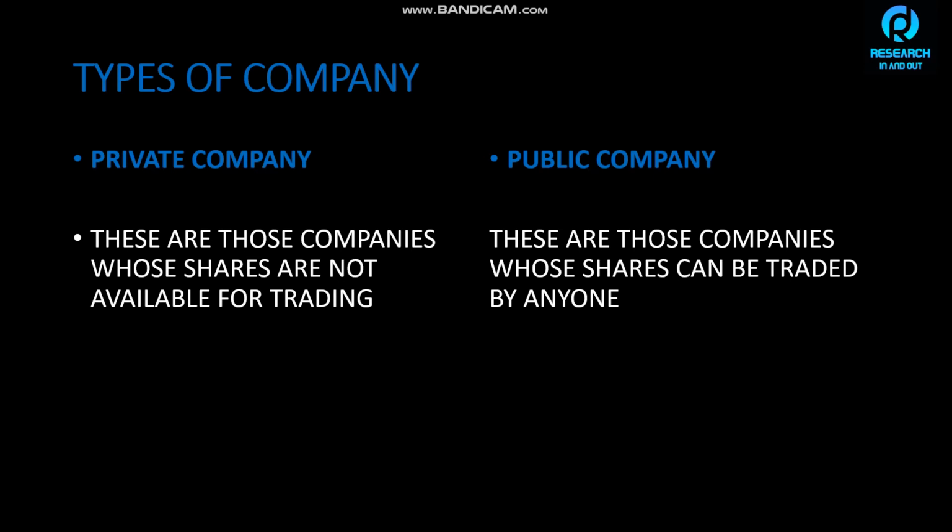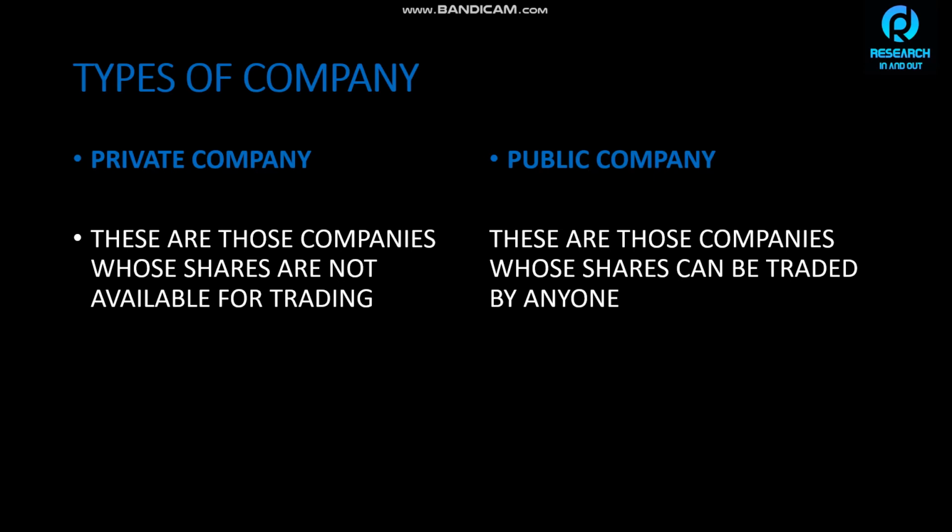And what is a public company? Public companies are those companies whose shares we can trade easily, and we don't need to have crores of rupees. We just need to have 100 rupees, or whichever amount you want to purchase any share for. There are companies whose share price is 50 paise, 5 rupees, 50 rupees. You need to have that amount of money, that's it, and you can purchase one share of that particular company.